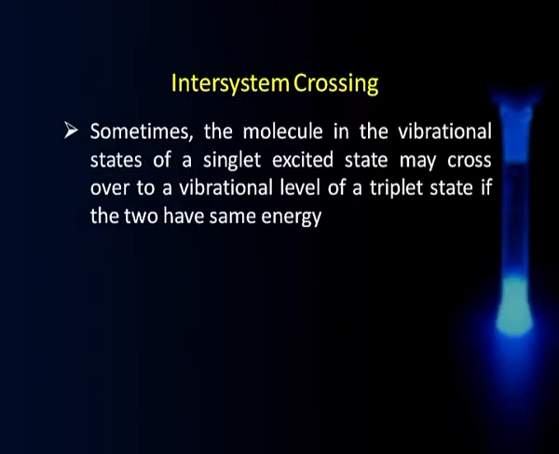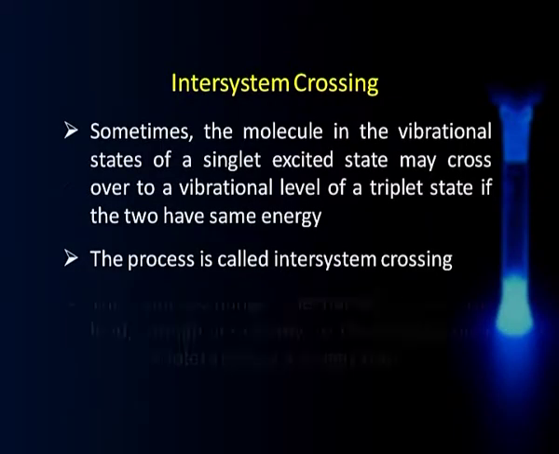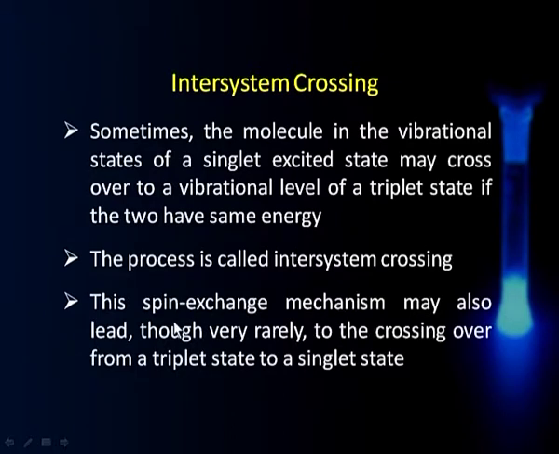This process is called intersystem crossing. Earlier it was internal conversion, because both were singlets there. In this case, one is a singlet system, one is a triplet system. So, it is an intersystem crossing, and this spin exchange sometimes is even allowed, though it does not happen very often. Very rarely it does happen that a molecule which is in a triplet state can go back to a singlet state there.